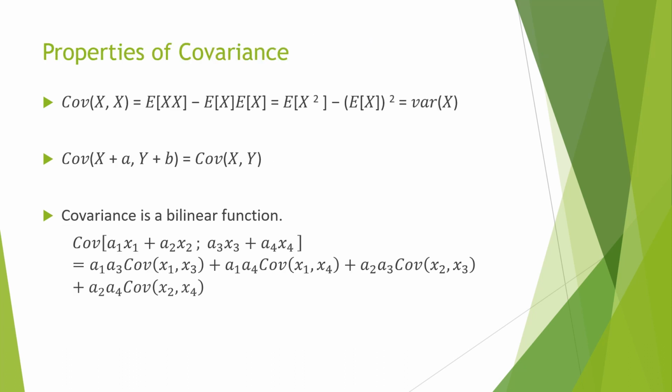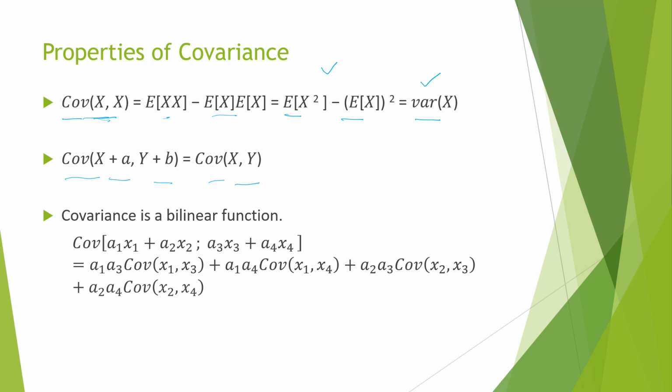Properties of covariance. Suppose I consider covariance of a single random variable. In fact, we define covariance for two random variables or more. But here, if I substitute a single random variable in the covariance definition, then we have covariance xx, and if we substitute in the equation, then we get E[x squared] minus (E[x]) whole squared, and this is nothing but variance of x. Therefore, if we apply the covariance definition on a single variable, then it becomes variance of x itself. And then the second property is covariance of x plus a, y plus b is equal to covariance of xy.